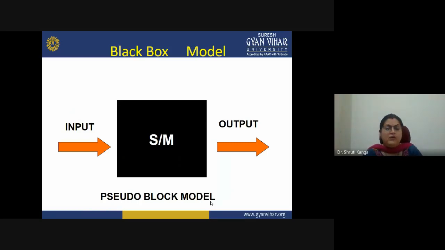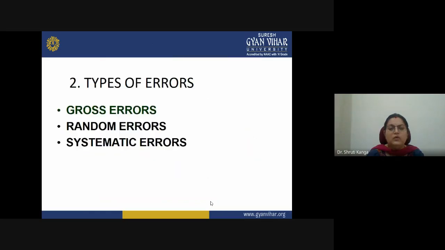Then, while we are talking about the model, the pseudo block model, this is a black box model where input is given, the model is there, and then we have the output.